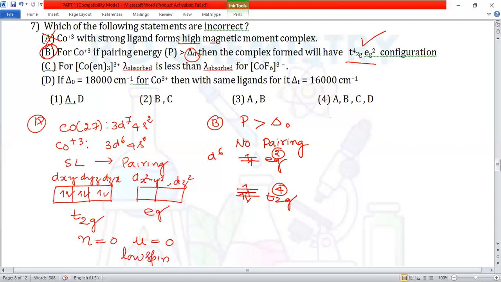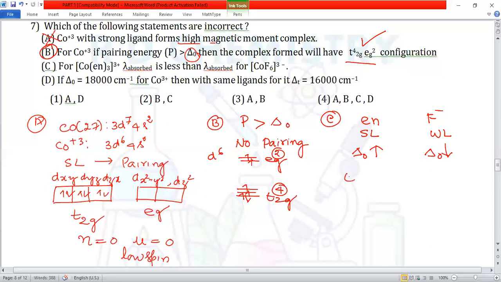We'll go for option C. They have given the first complex with en and the second complex with F minus, fluorido. En is a strong ligand, ethane-1,2-diamine. Fluorido is a weak ligand. In case of a strong ligand, electron pairing takes place and delta O is larger. In case of a weak ligand, delta O is smaller. If delta O is larger, the splitting is larger, then for electron jumping,